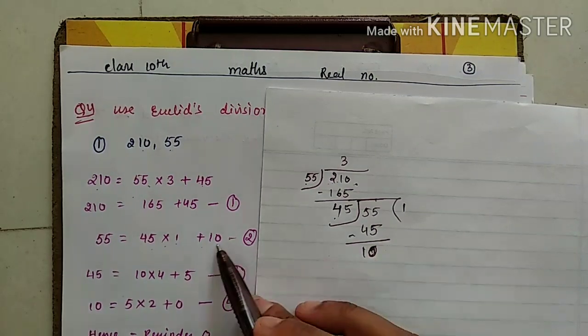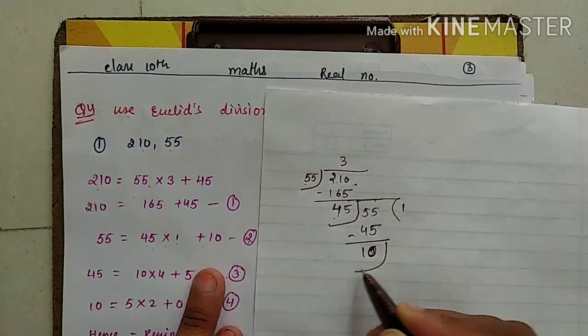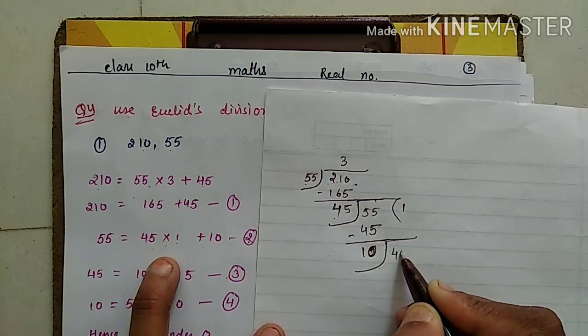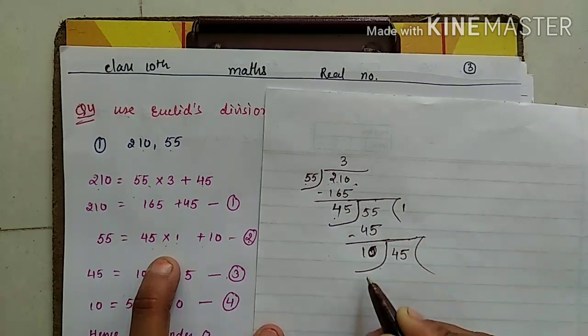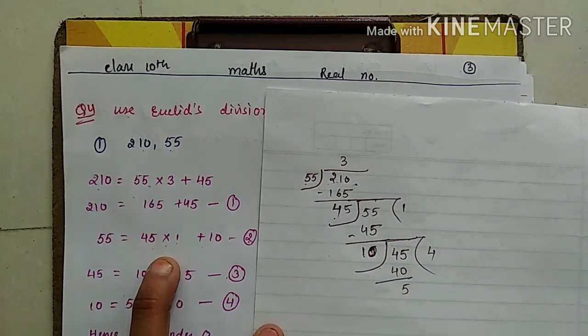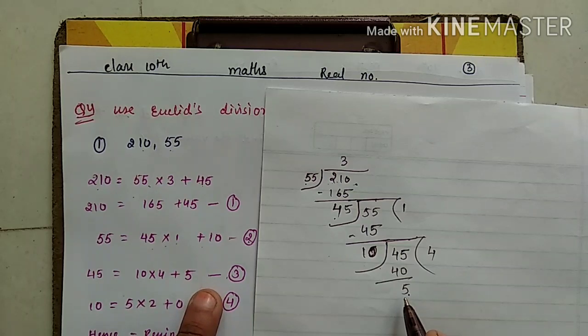After that, the second equation you are understanding. Next, whatever your remainder, it becomes the divisor. Whatever your divisor, it becomes the dividend. So, 45 will come here. Now check. 10 fours are 40, 5 is the remainder. Correct. This 5 you are getting in the third equation: 45 equals 10 into 4 plus 5.